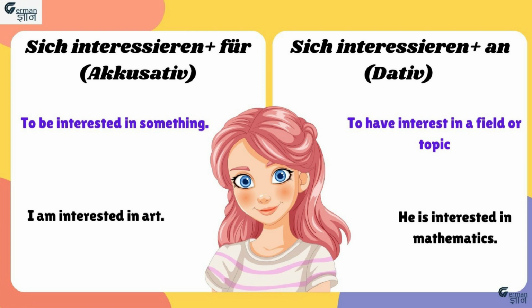Now, sich interessieren für is more commonly used in everyday language. An example can be ich interessiere mich für Kunst means I am interested in arts. Now again the verb is sich interessieren and this time the preposition is an and whatever object comes after this an will be in dative case. This verb means to have interest in a field or topic. This is less common and more formal. An example can be er interessiert sich an Mathematik means he is interested in mathematics.